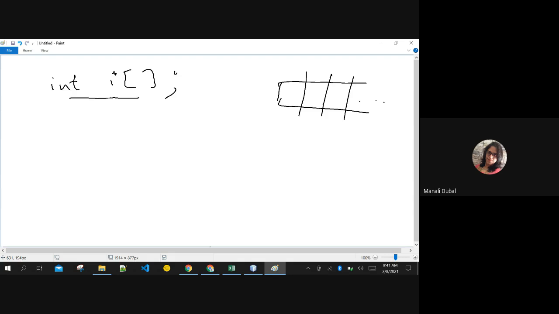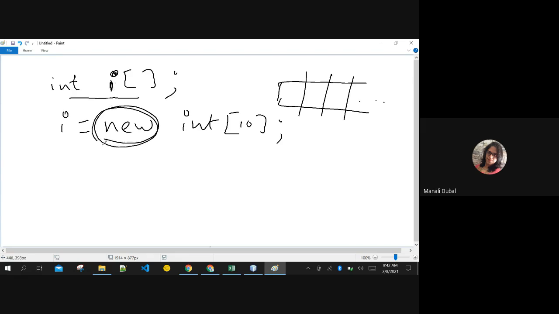To give the size, I put another statement that I is an array of type integer, and I want to allocate 10 boxes of memory to this variable I. The new keyword allocates the memory, just like for an object, new allocates memory for the object. Same way, new allocates memory to this integer variable I of this particular size.